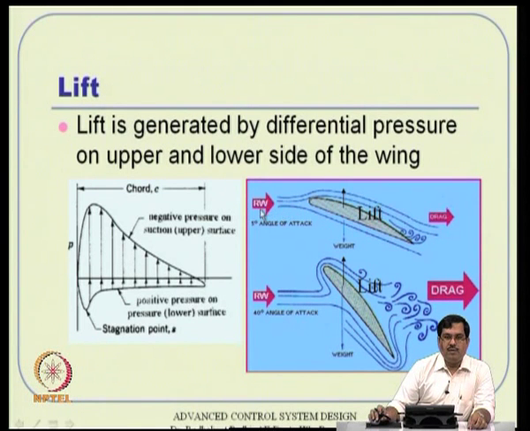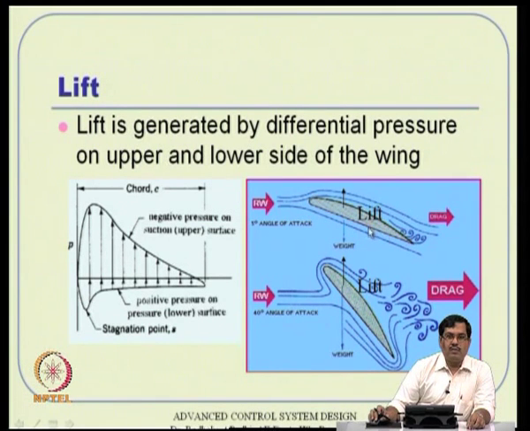Okay. So, if you see the flow, it starts from left and goes to the right, and because of the flow field characteristics, all details will be there in aerodynamics books. We will not go too much into detail. What happens here is, because of the way these wings are designed, you see something called angle of attack, that means there is an angle between the velocity vector and the mean chord line.